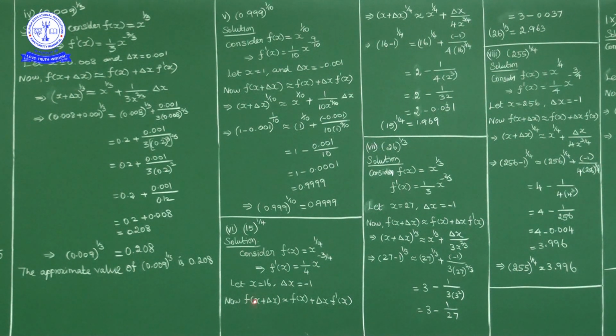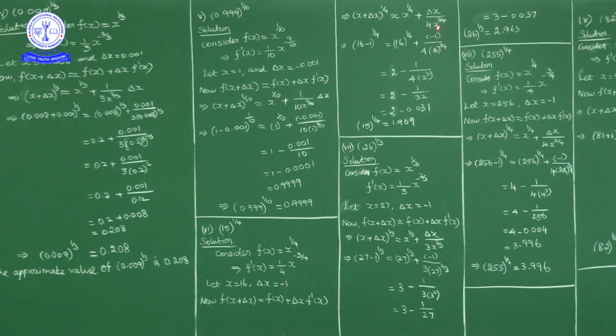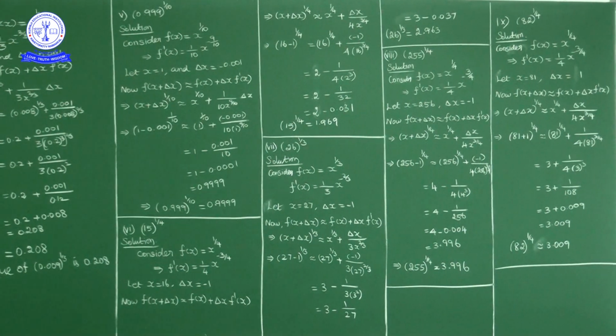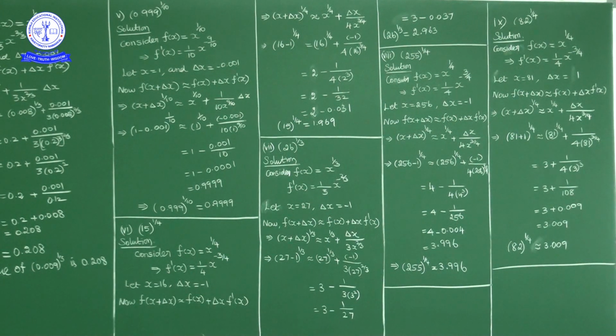So using the property f of x plus delta x is equal to f of x plus f dash of x into delta x. Okay. Now f of x plus delta x is x plus delta x power 1 by 4, equivalent to f of x, which is x power 1 by 4, plus delta x upon 4 into x power 3 by 4. Now substitute 16 in place of x and minus 1 in place of delta x.